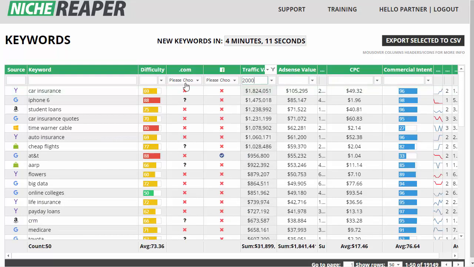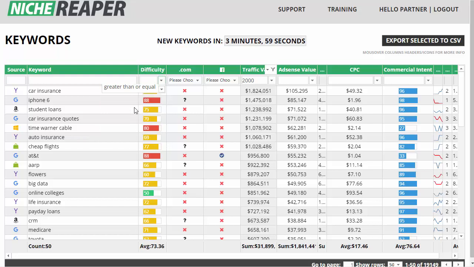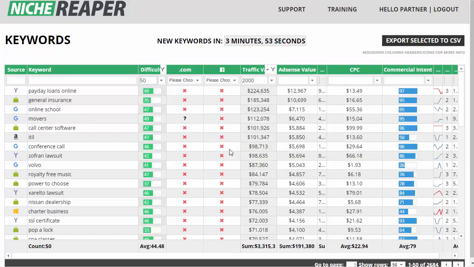Yes, I believe that. And guess what? That is pretty high competition, so I don't want to go there. So what I might say now is, okay, I don't want to compete with the big boys. I want something fairly simple and straightforward. So I want something that's less than, let's say, 50. All right. And again, it updates. Boom, there you go.